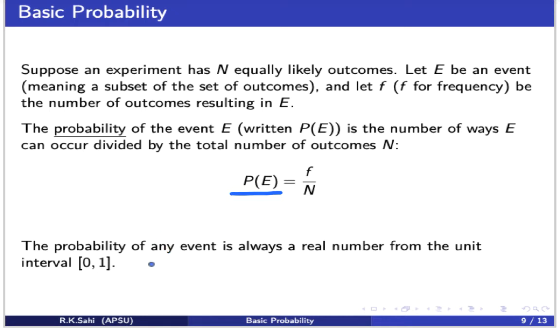One of the most important things is that the probability of any event is always a real number, and it lies in the interval 0 to 1. So let's go back to our flipping a fair coin example again.